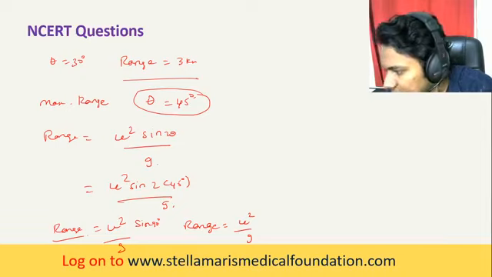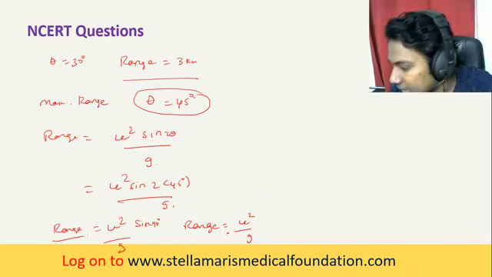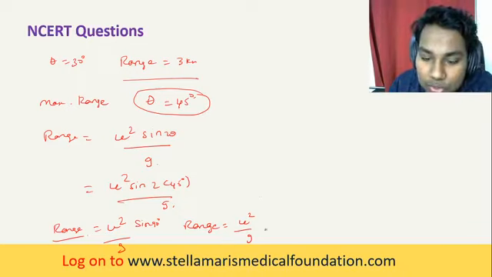Thank you, Ganesan. I hope you've already done this problem. Thank you. I'll explain this. That's correct actually. So range is equal to u squared by g.